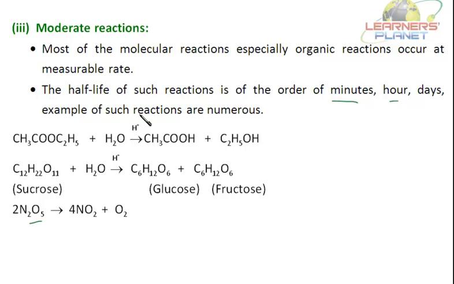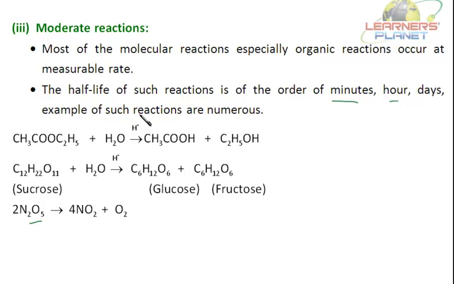Now what is the rate of the reaction? The rate of chemical reaction is the change in molar concentration of the species taking part in the reaction per unit time. We have already discussed this. Now this rate can be the average rate or the instantaneous rate.